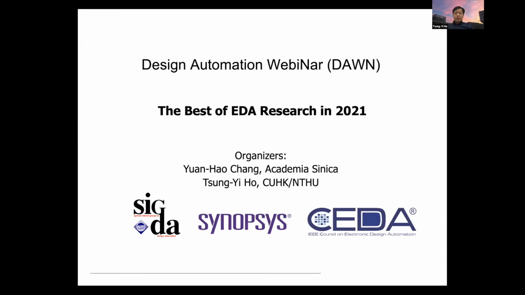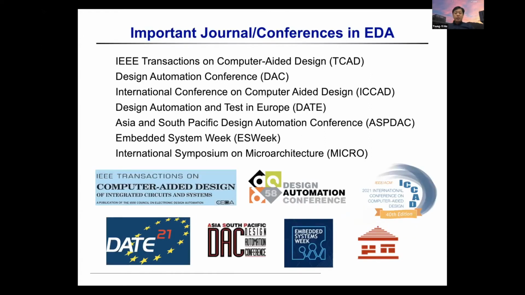The topic, the best of research in EDA in 2021, is that we select the best paper award winners in these very important journals and conferences in EDA: IEEE TCAD, DAC, ICCAD, ASP-DAC, and ESWEEK. Of course, also the very important conference MICRO. We totally select 8 papers. The authors of these 8 papers will make presentations today and tomorrow.